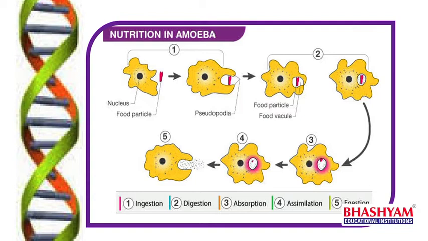Digested food will be diffused into the entire body of amoeba, and undigested material which is left over will be sent out from the body. In such a manner, the digestion of the food occurs in amoeba inside the body. That's why we can say the process of digestion in amoeba is holozoic nutrition.